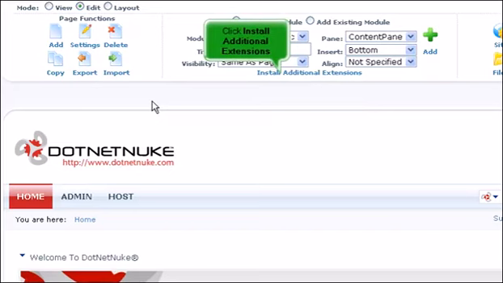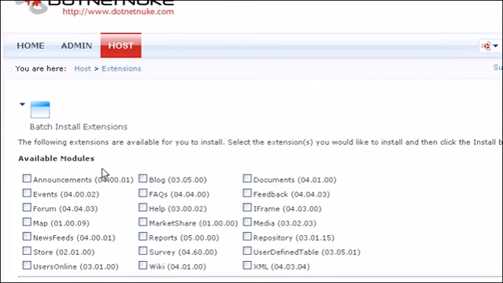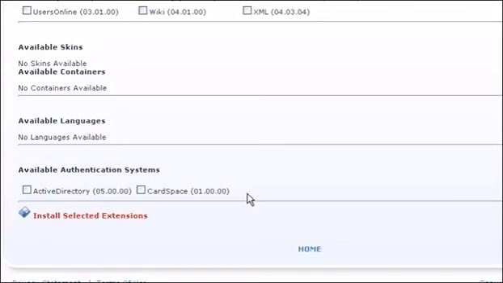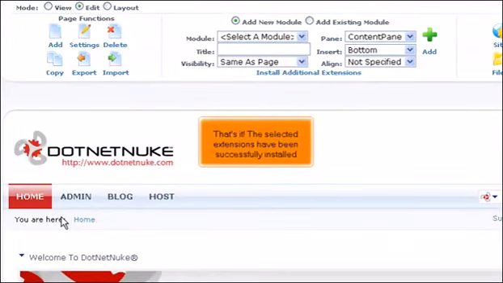Click Install Additional Extensions. This is the list of DotNetNuke extensions available by default. Let's choose a few of them. Scroll down. Click Install Selected Extensions. That's it! The selected extensions have been successfully installed.